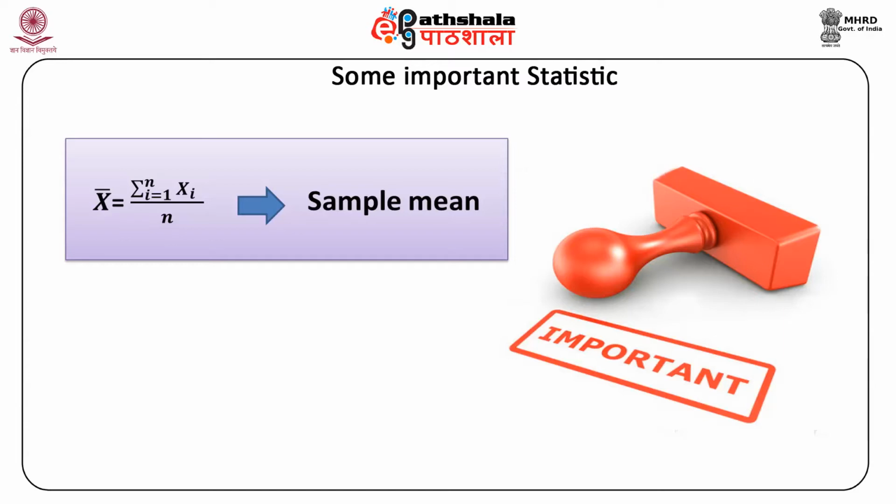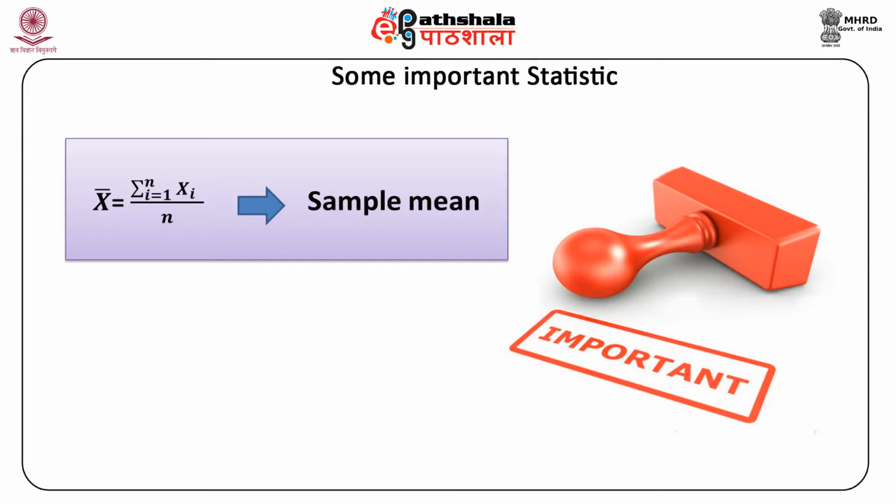And for the observed sample data, it is calculated as x bar equal to summation of xi over 1 to n divided by n. The sample statistic T0 is used as an estimator of the population total.